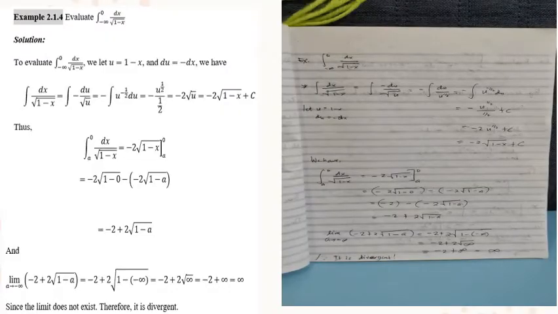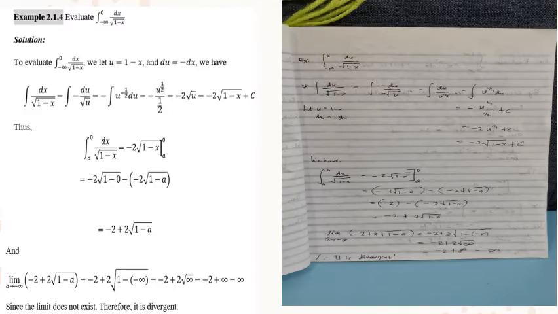Another example has negative infinity, which means it is at the bottom of our interval, written below the integral sign. Previously, the first two examples both had positive infinity. So here, the integral of dx over the square root of 1 minus x evaluated from negative infinity to 0.